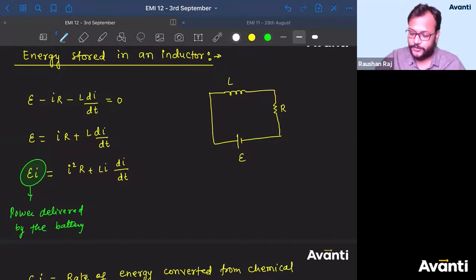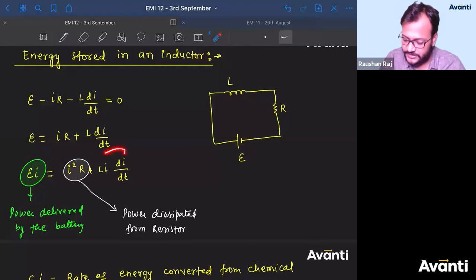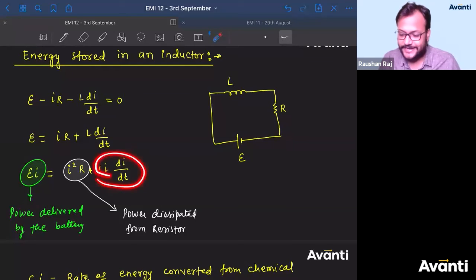Now what is I square into capital R? Tell me, guys, what will be I square into capital R? Everybody knows that. We have already studied this. This is the power dissipated, right? Power dissipated or heat dissipated from the resistor. Now tell me, guys, what should be this L I dI by dt? It must be having the dimension of power only. So this term must be the power only, but this is related with the inductor.